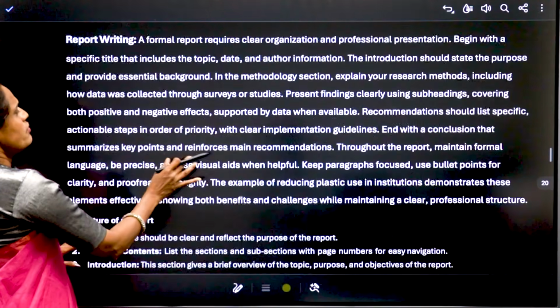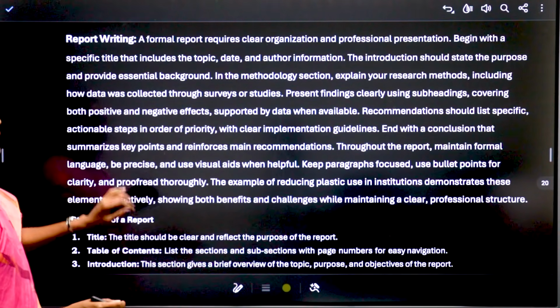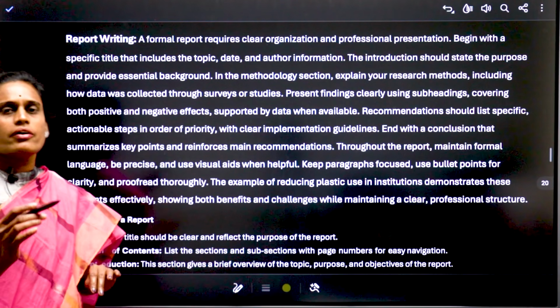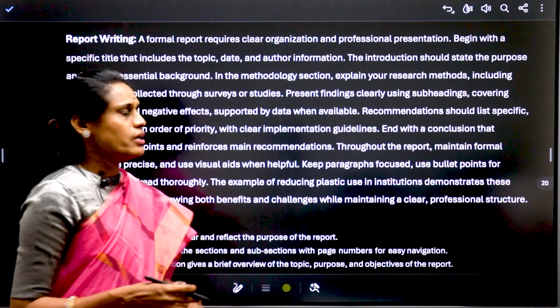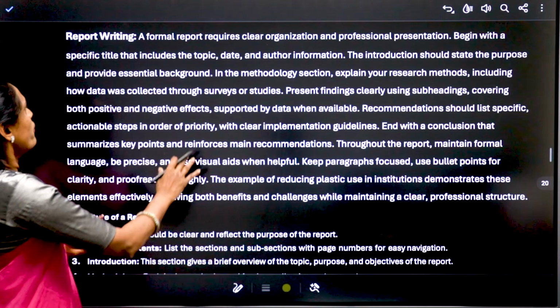Yeah. Then we will move on to the writing part. Here we are covering the report writing and review writing. Two parts we are going to cover. So let's see what is report writing.